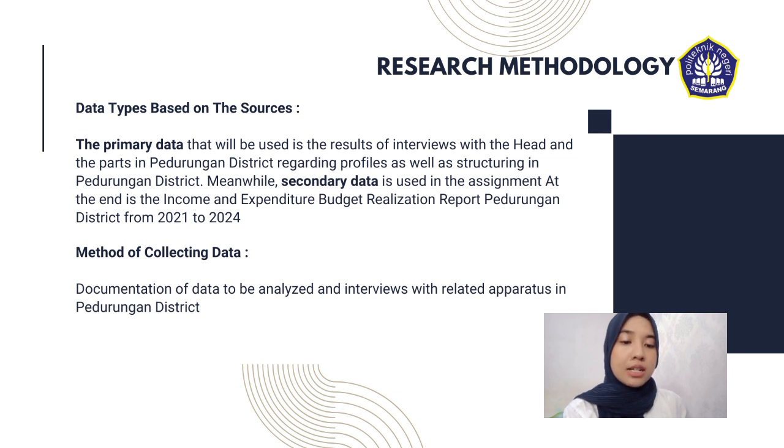Meanwhile, the secondary data used in this assignment is the income and expenditure budget realization report of Pedurungan District from 2021 to 2024. And the last one is the method of collecting data: documentation of data to be analyzed and interviews with related apparatus in Pedurungan District.